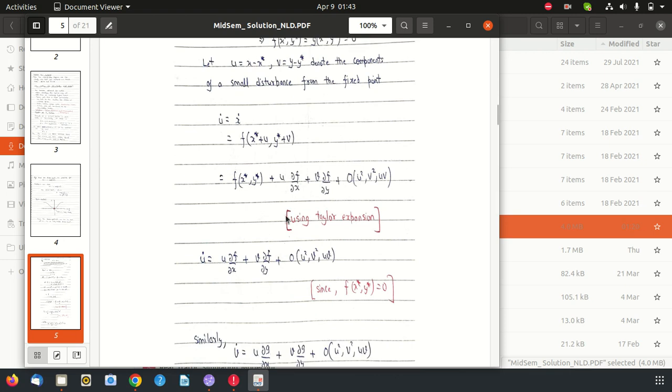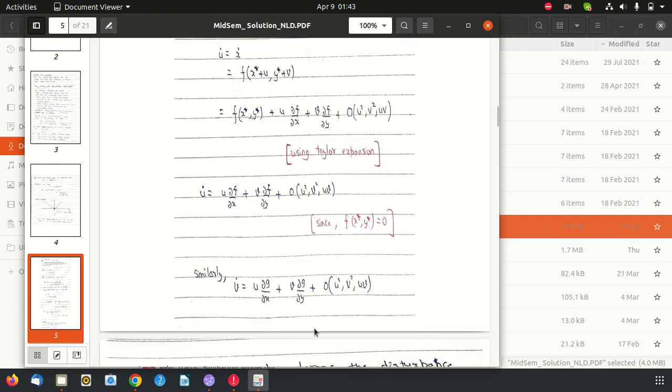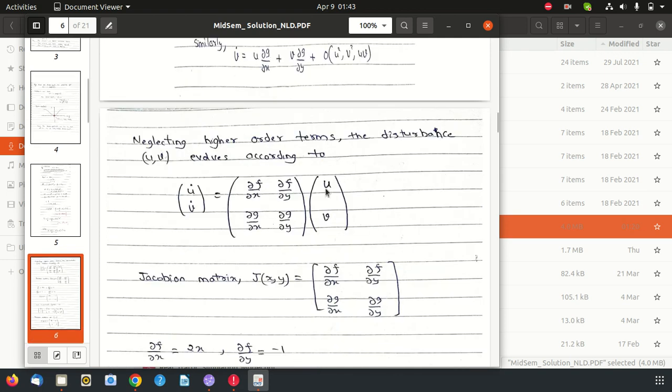Using Taylor expansion of this function, we will get this, and these are the higher order terms. And similarly we will get it for v dot. If we ignore higher order terms, we will get this in matrix form. It can be written as this.